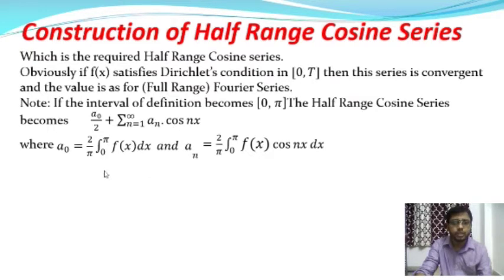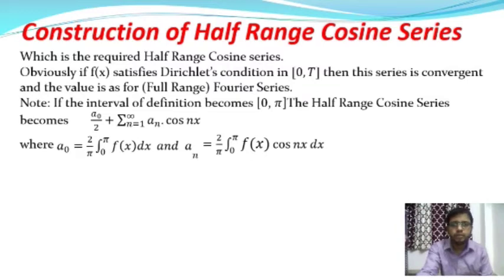Here a0 and an are the Fourier coefficients, where a0 is equal to 2 by pi integration over 0 to pi f(x) dx, and an is equal to 2 by pi integration over 0 to pi f(x) cos nx dx.